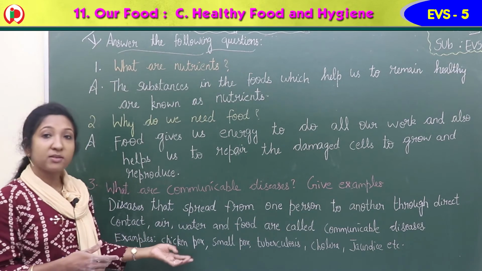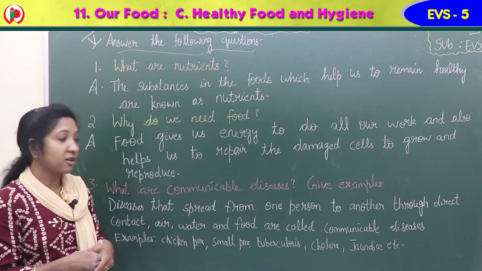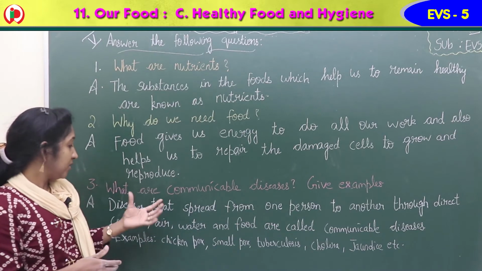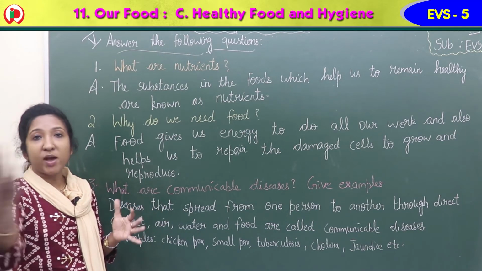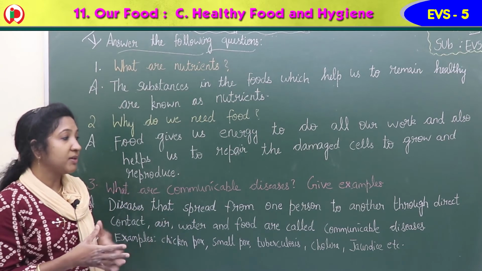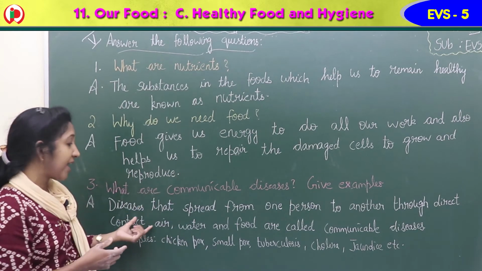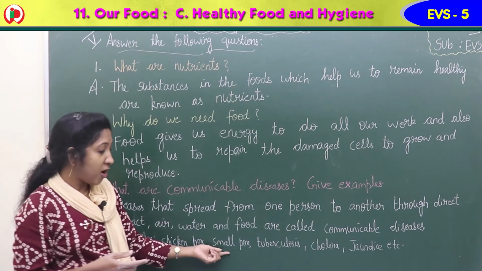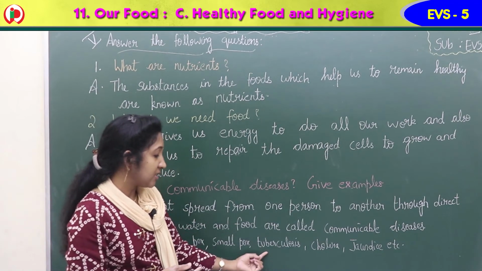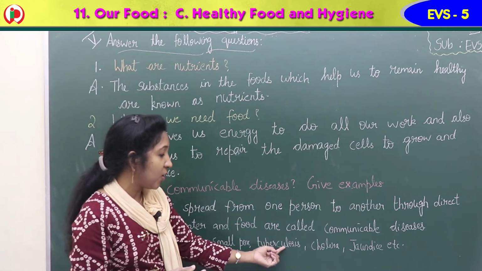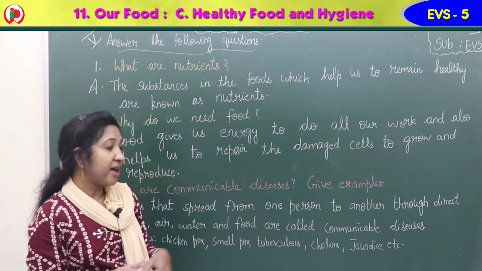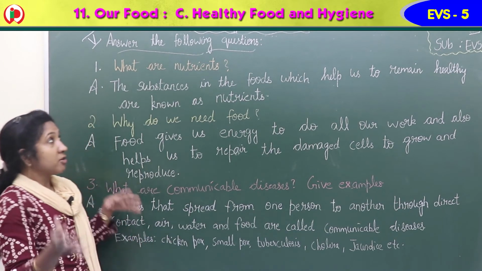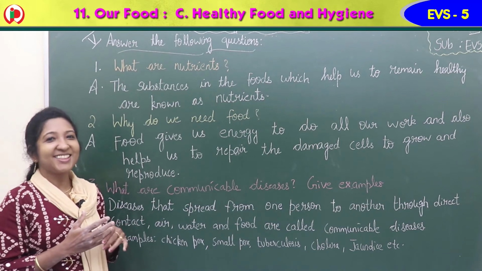Examples: chickenpox, smallpox, tuberculosis, cholera, jaundice, etc.